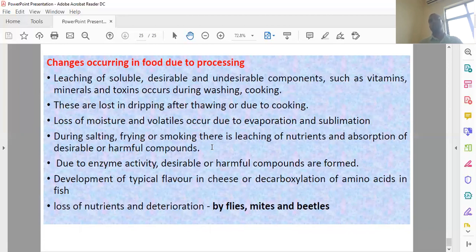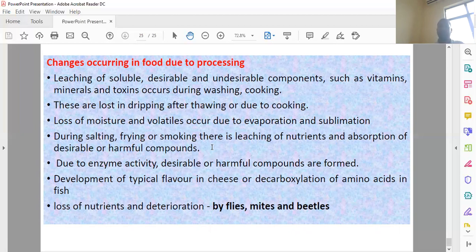During processing, we have cooking, sometimes washing, sometimes thawing, sometimes evaporation and sublimation. They are all processing methods that affect the nutrient composition. Sometimes heating at high temperatures damages the nutrient contents, and leaching occurs. So processing methods are a very important aspect from the point of view of nutrient composition.